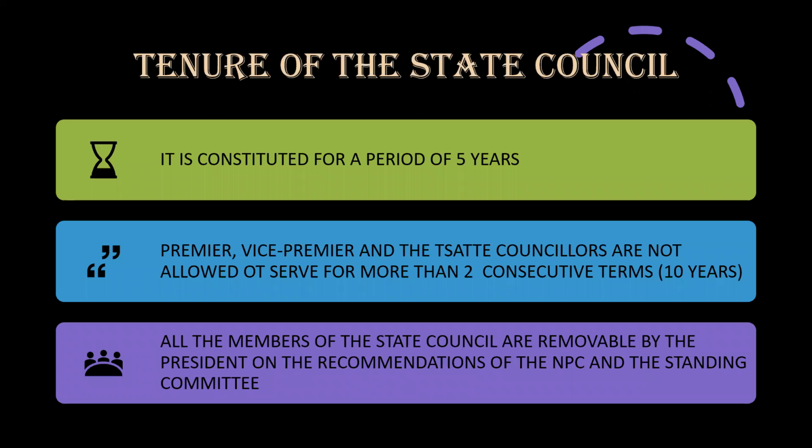The tenure of the State Council is that it is constituted for a period of 5 years. The Prime Minister, Vice Prime Minister, and the State Councillors are not allowed to serve for more than 2 consecutive terms. That means all these 3 bodies can serve for a maximum of 10 years in consecutive terms, not after that.